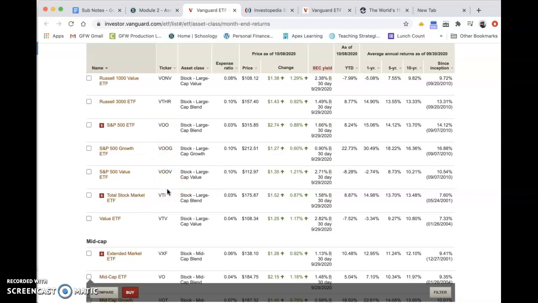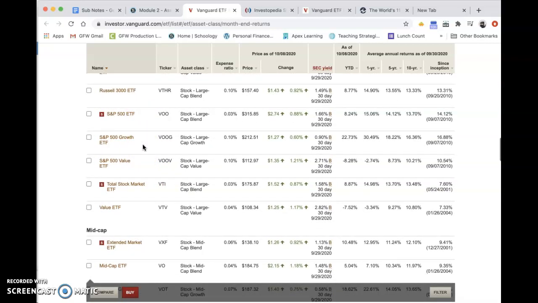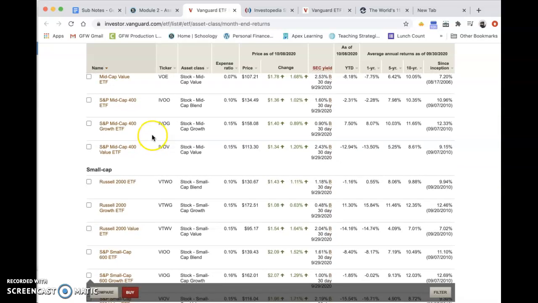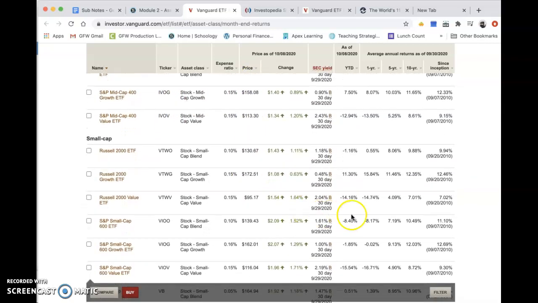I want you to choose a couple of these. Again, it doesn't matter, but I would focus on ones that follow an index, right? Like the S&P 500, you're familiar with what that is and how that works. If you want to, get one or two in the smaller, you can see their price level. You might be able to buy a few more shares if you're choosing some of these. You can see how the returns have been this year. So this is the return year to date. This is the 1 year return. This is the 5 year. This is what it's done in the last 10. Again, this is what it's done today.